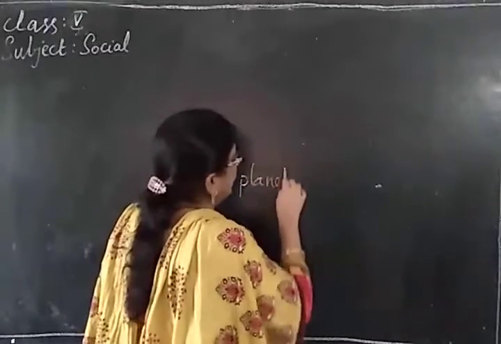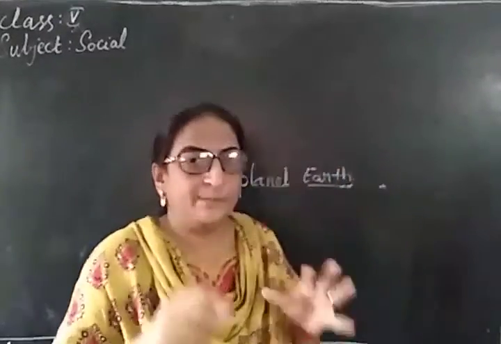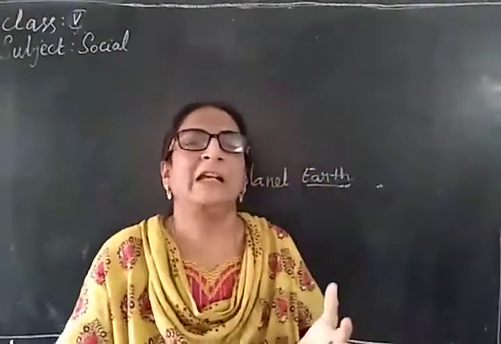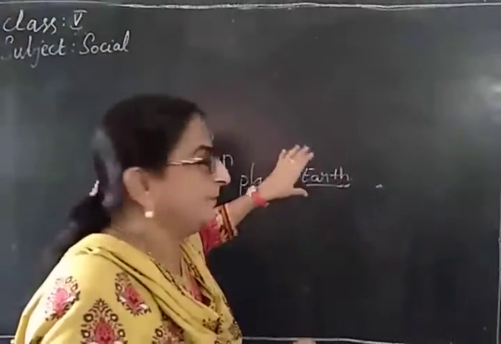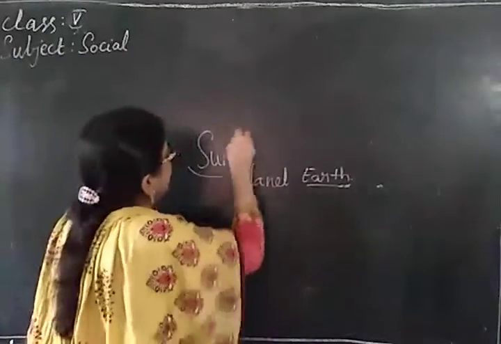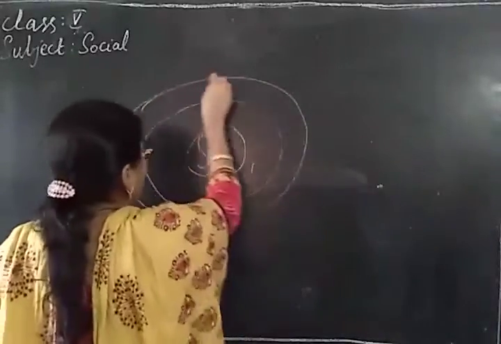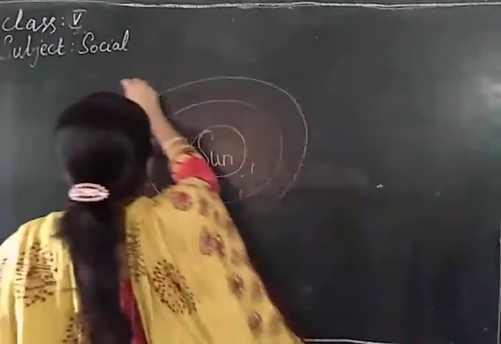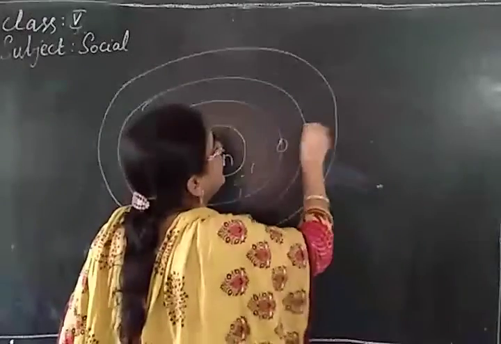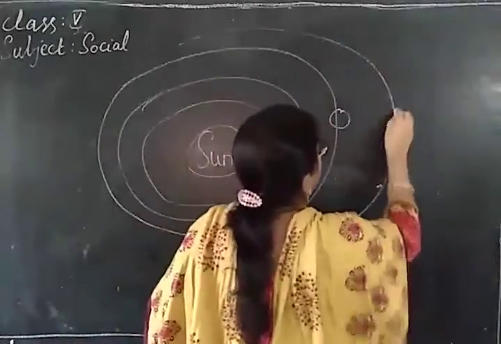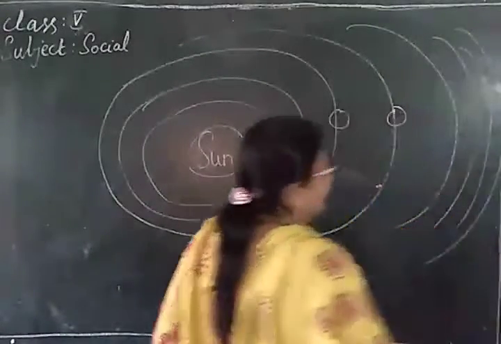Where do you see life? On planet Earth, isn't it? Earth is the planet that supports every kind of life. Plant life, animal life, human life, all these lives you find only on planet Earth. Around the sun, 8 planets go around it along with the solar system: Mercury, Venus, Earth, Mars, Jupiter, Saturn, Uranus, Neptune.